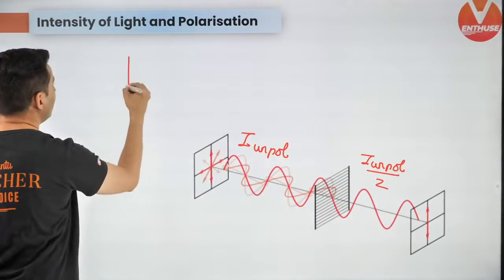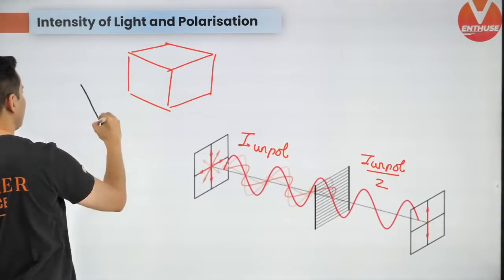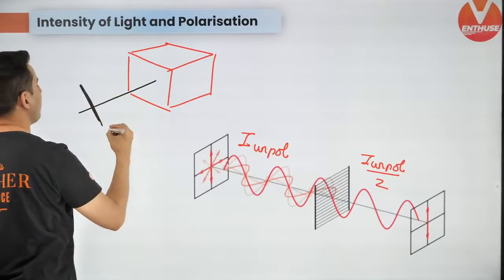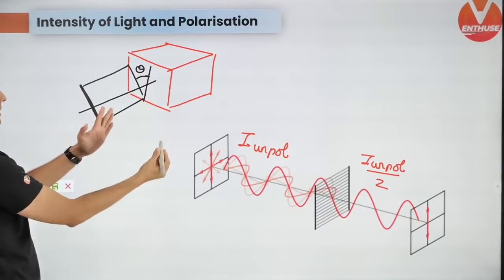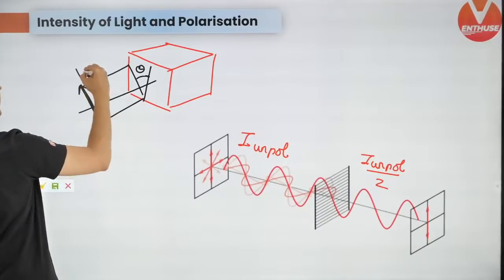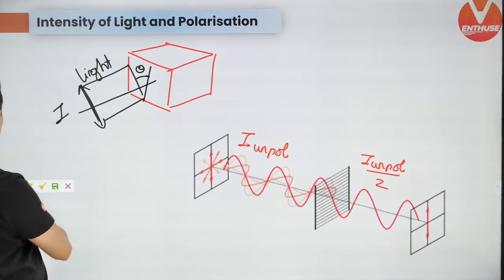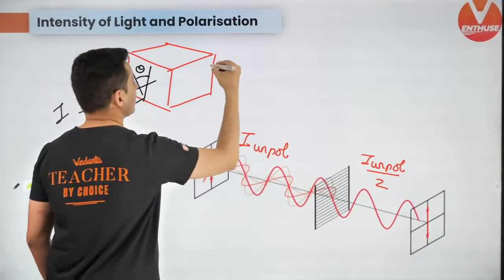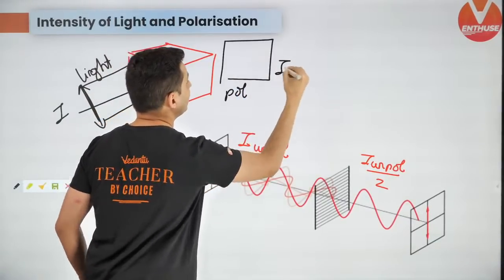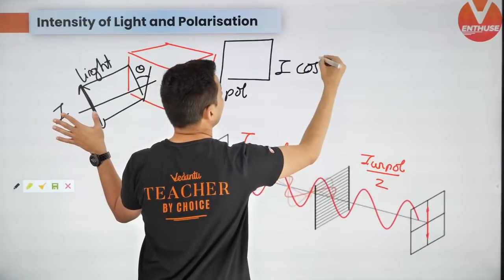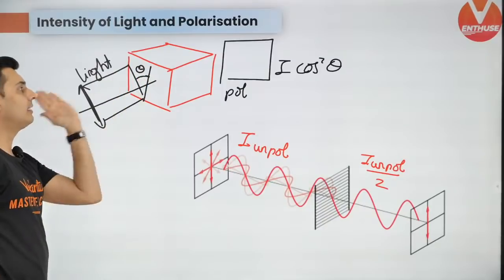Now, if there is a polarizer and the light's plane is making some angle theta with the polarizer, the light which comes outside gets polarized, but that intensity is the previous intensity times cos square theta, where theta is the angle between the polarizer and the incident light's plane.